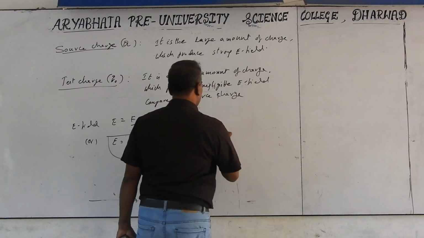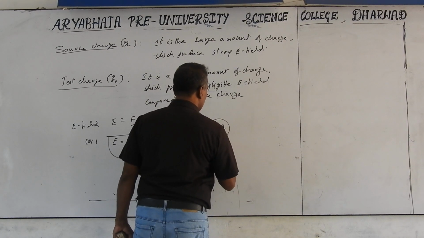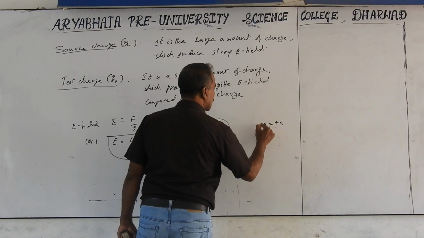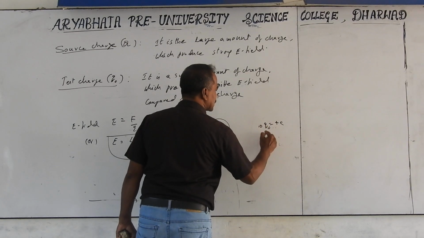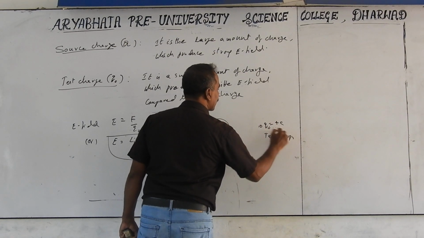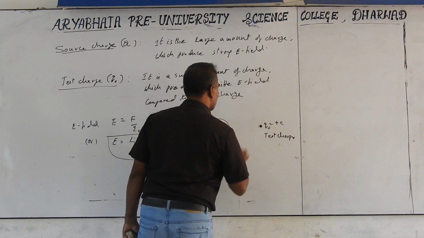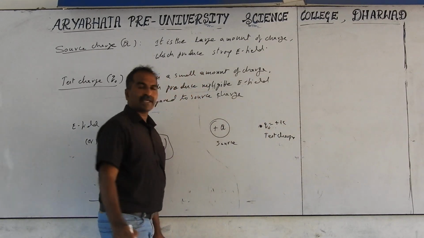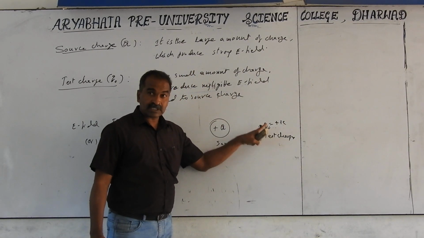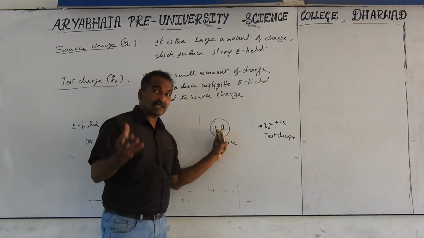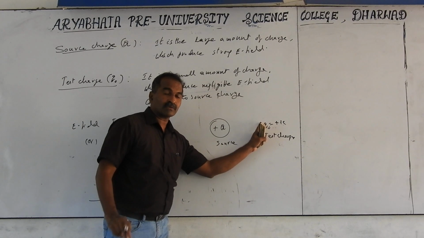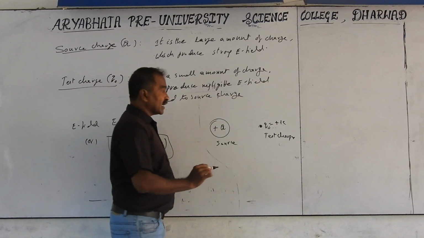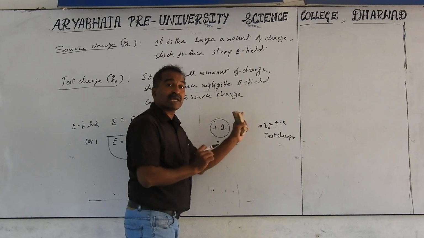So what is the source charge here? Capital Q is the source charge, and this Q naught, plus 1 coulomb, is a test charge, very small. When you keep these two charges nearby, this exerts a repulsive force on this, and this also exerts a force on it. But capital Q is a large value, so it can exert more force on the small q. Actually, action-reaction pairs should be equal, but if it is the bigger one, it cannot move easily. The smaller one can easily move.